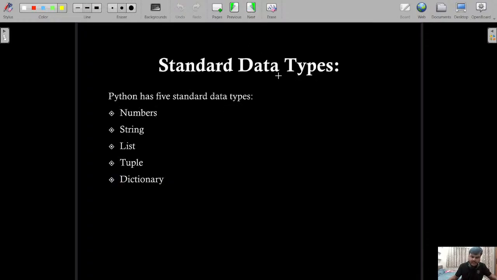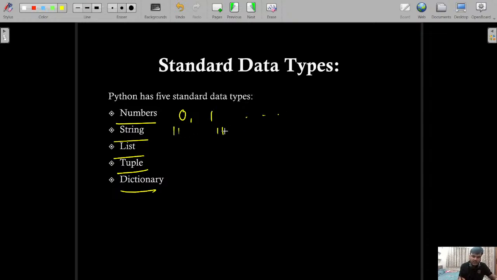Now standard data types. If we talk about Python data types, Python basically has 5 standard data types: numbers, strings, lists, tuples, dictionaries. If it is a number, you can simply use it like 0 to 1, whatever it could be.